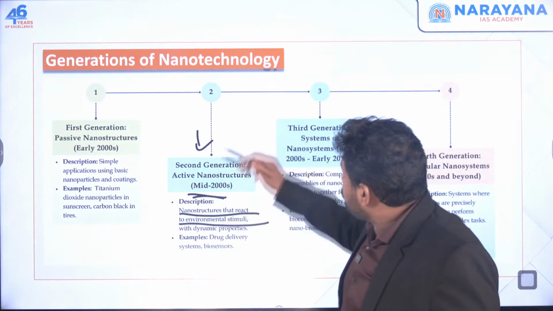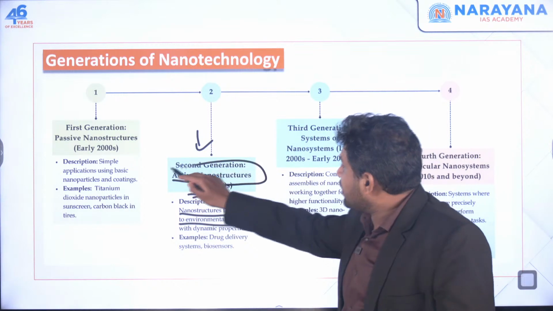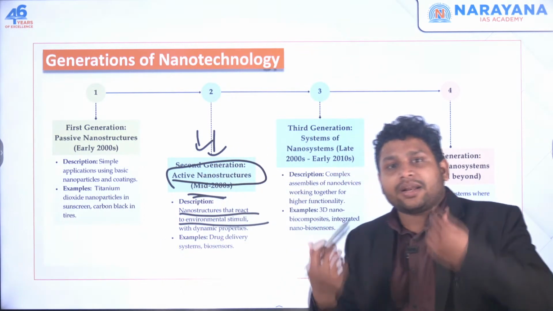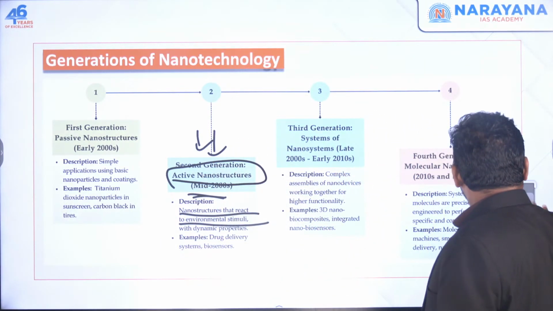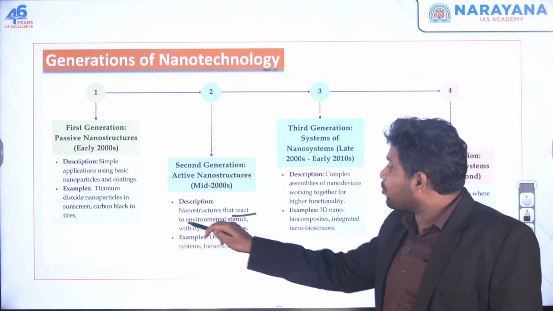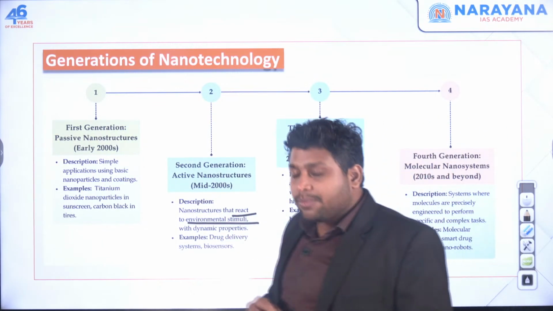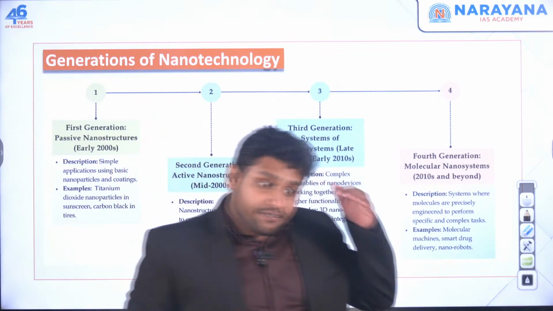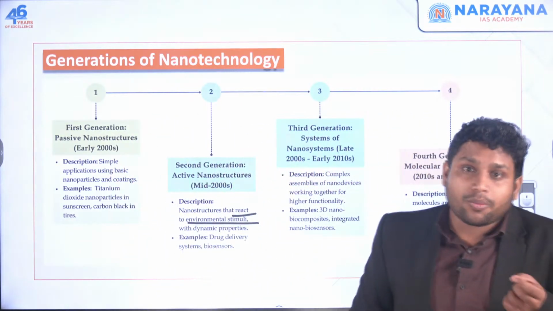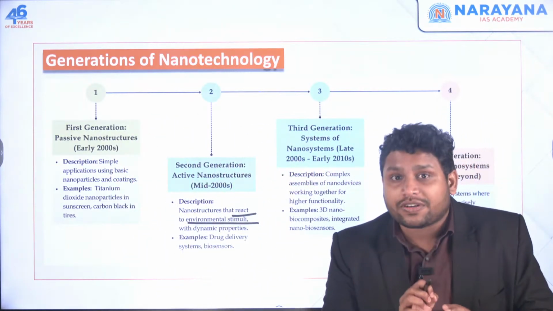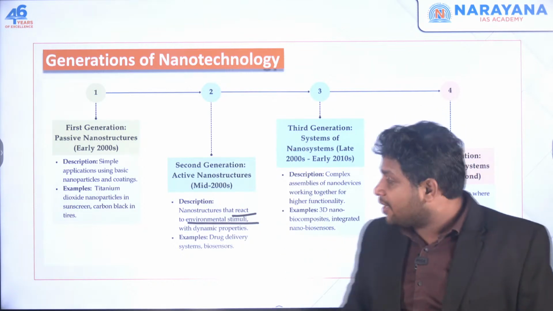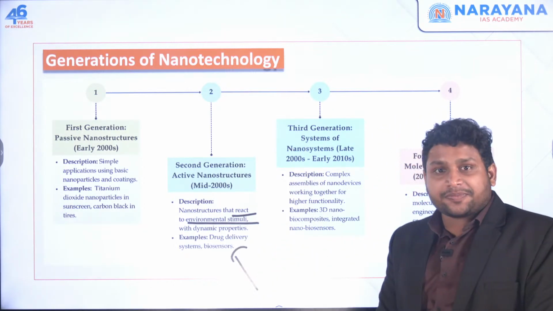So using this nanotechnology, in the second generation, we started using structures which could react to environmental stimuli. So any body part which requires drugs, at whichever point of time there is a problem, it will act only at that point of time, not just in a general way. That started happening in the second stage.